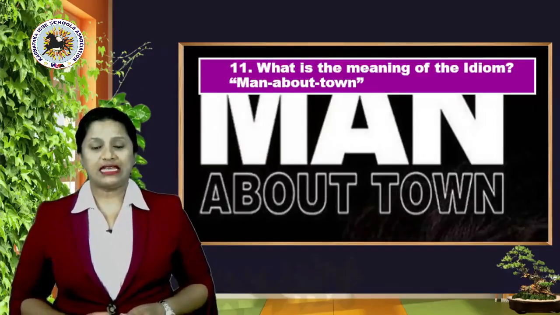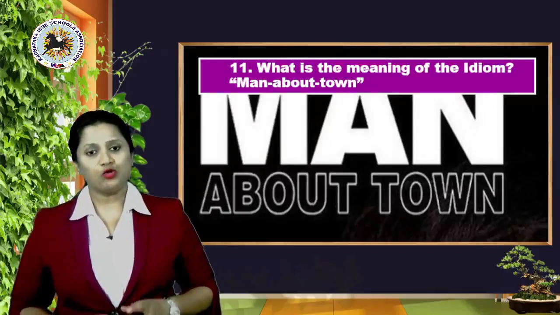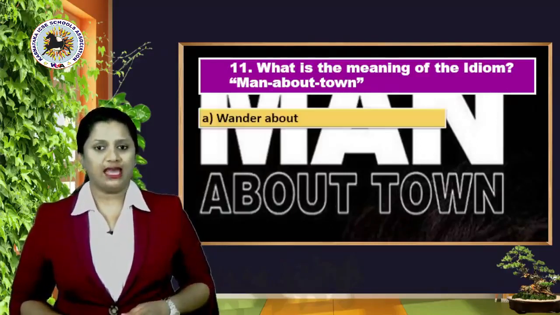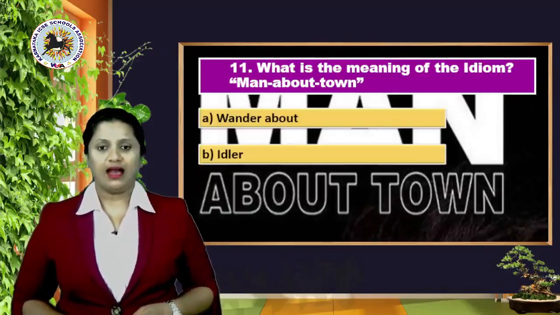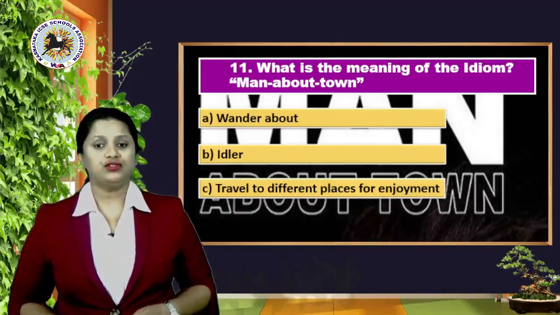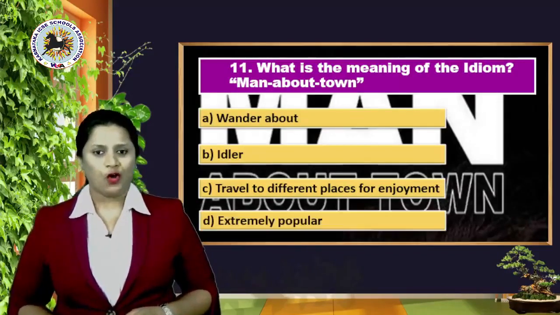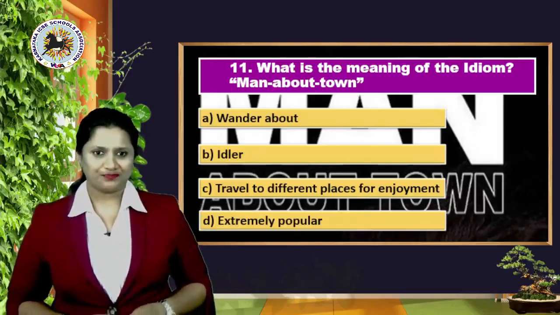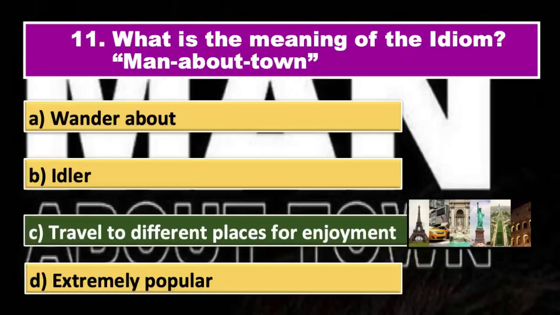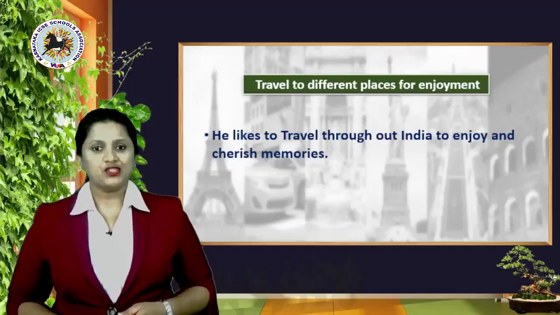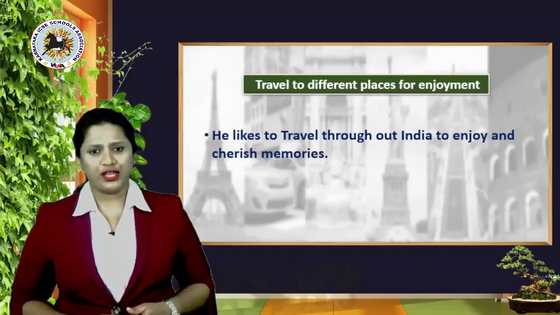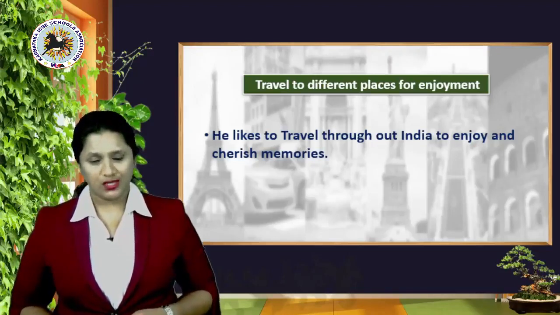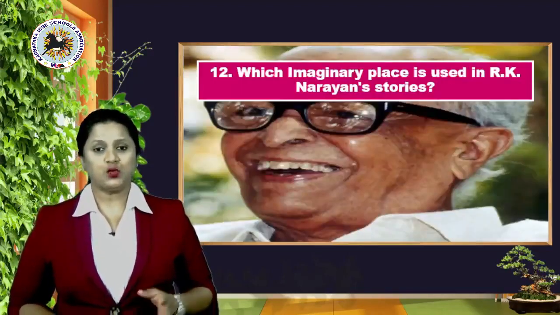What is the meaning of the idiom man about town? Your options are A, wander about, B, idler, C, travel to different places for enjoyment, or D, extremely popular. Right answer is yes, option C, travel to different places for enjoyment. So he likes to travel throughout India to enjoy and cherish memories. Okay. Now next question is the 12th one.